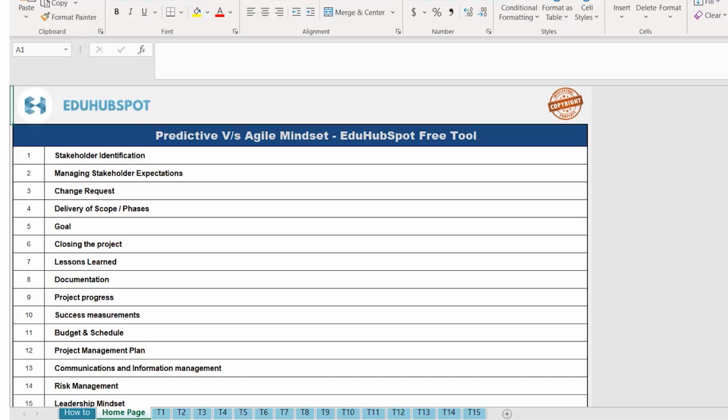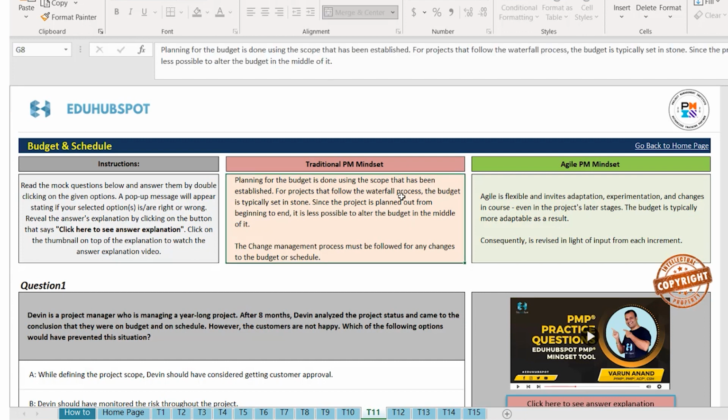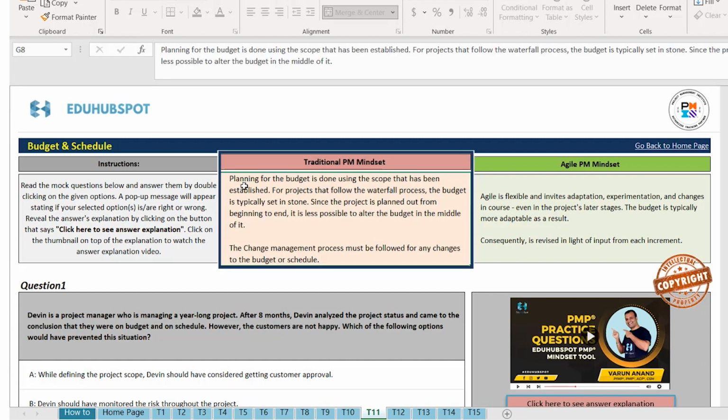Let's first talk about the entire concept in detail. So when you are on the homepage of the Mindset tool, click on budget and schedule. Okay, now let's read the difference between the two. On traditional predictive projects, planning for the budget is done using the scope that has been established. For projects that follow the waterfall process, the budget is typically set in stone. Since the project is planned out from the beginning to the end, it is less possible to alter the budget in the middle of it.